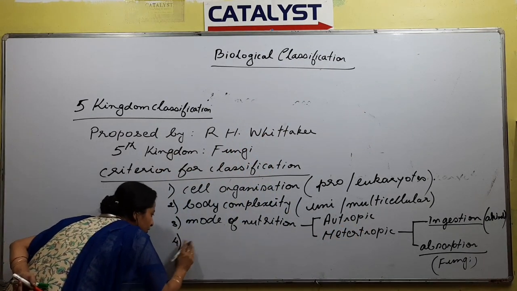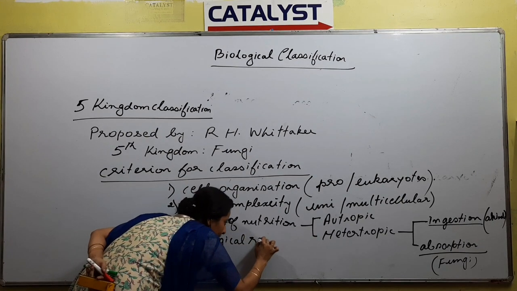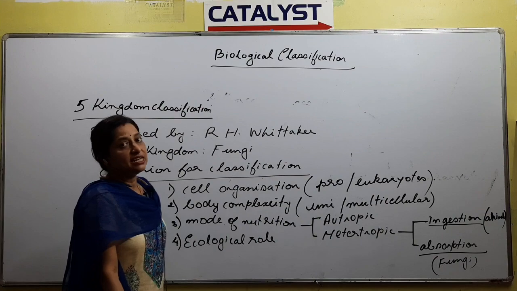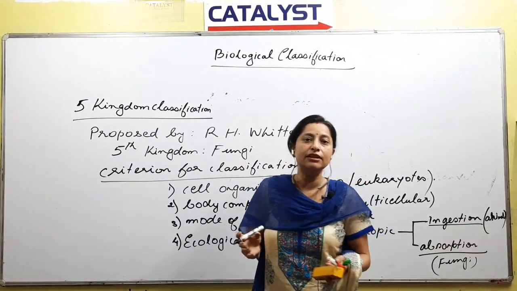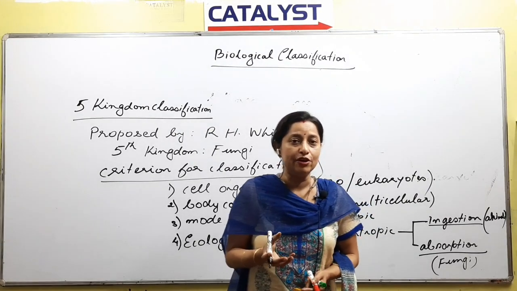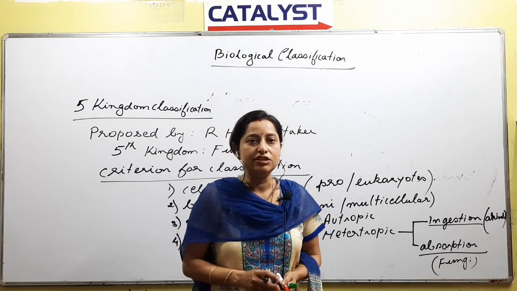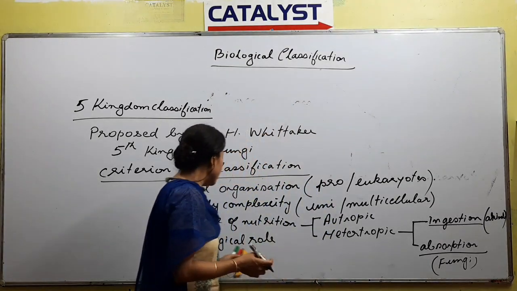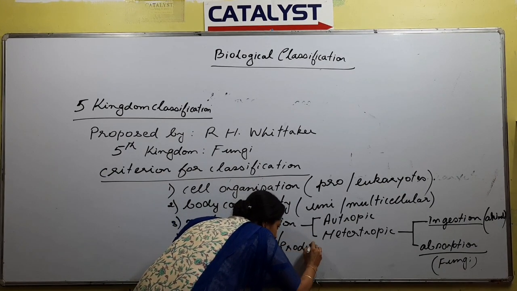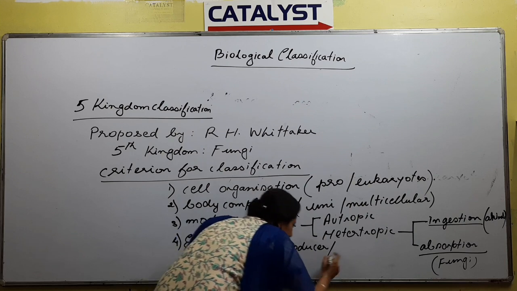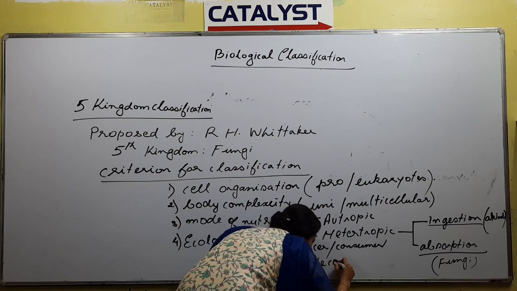The 4th criteria was ecological role. I think we have talked about this before. Ecological role, right? Ecology and evolution, both of them are 2 different things. Ecological role means what? Protective organism or eta role thake. What is the role? Either it will be a producer, or it will be a consumer, or it will be a decomposer. So ecological role mane ki we are talking about the organism, aru he organism to ki hobo pare? Producer hobo pare, consumer hobo pare, ba decomposer hobo pare.